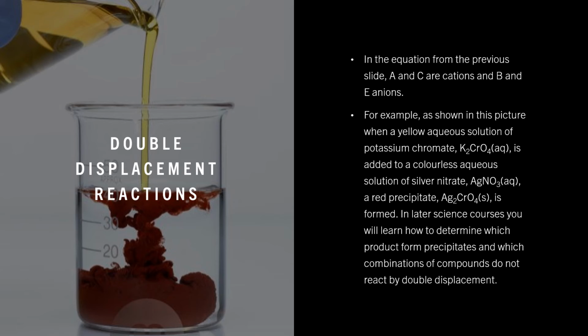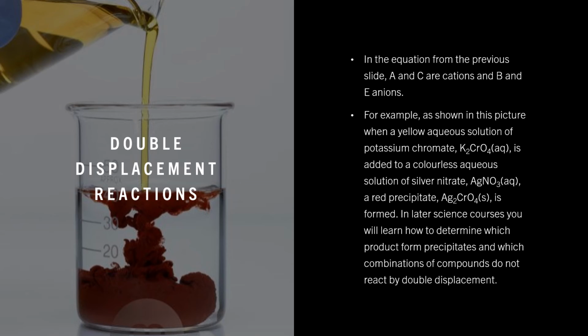when a yellow aqueous solution of potassium chromate, K2CrO4, is added to a colorless aqueous solution of silver nitrate, AgNO3, a red precipitate, Ag2CrO4, is formed.